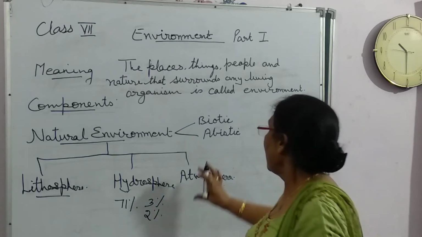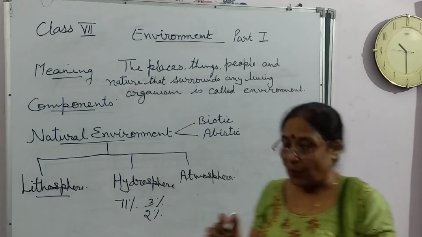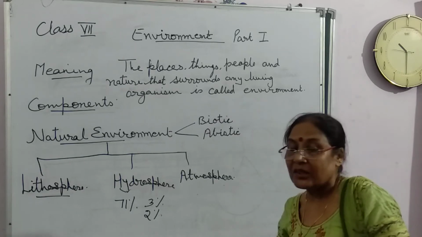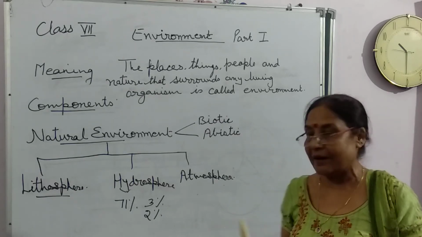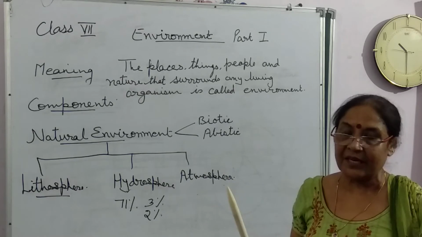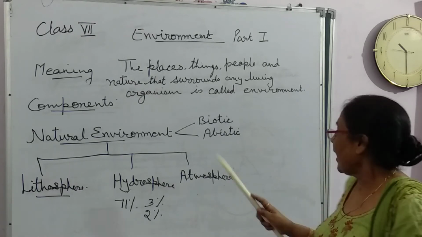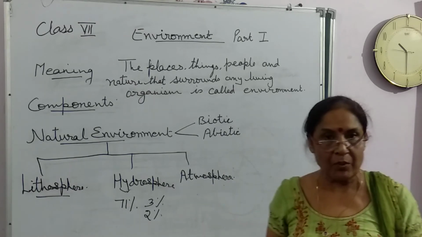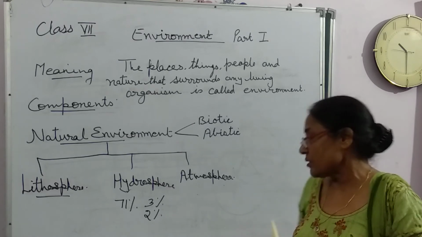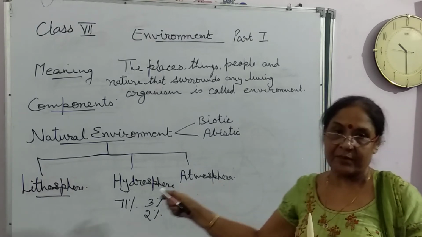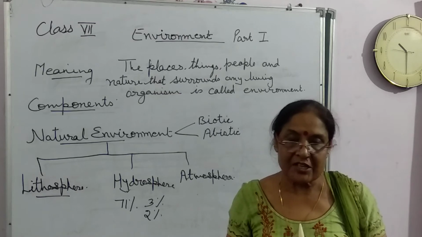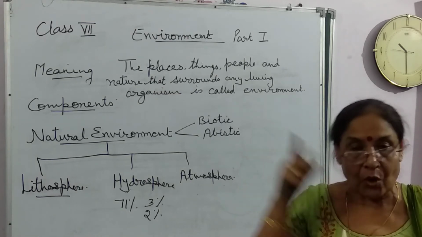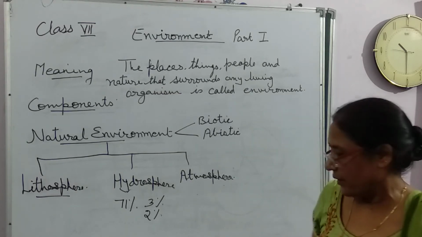Clear to everyone? And the atmosphere. What is atmosphere? A thin layer of air that surrounds the earth is known as atmosphere. And atmosphere is again so important for us because the ozone layer of the atmosphere helps to protect us from the ultraviolet rays of the sun.